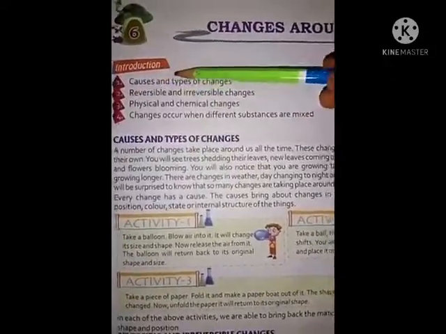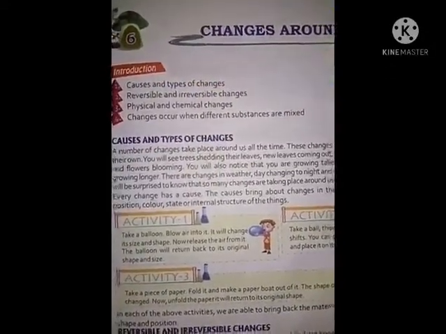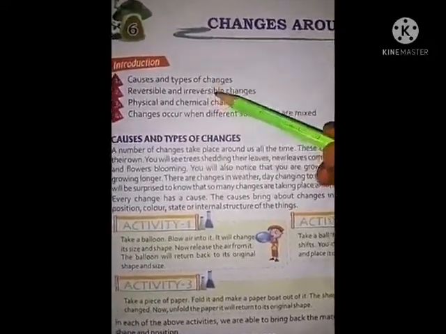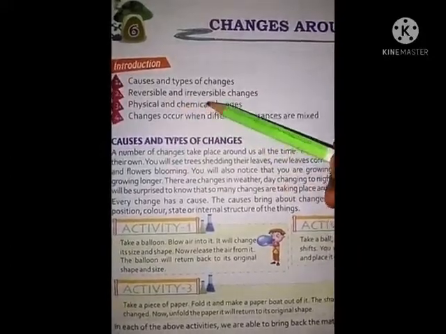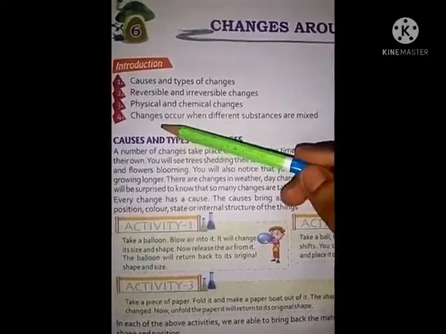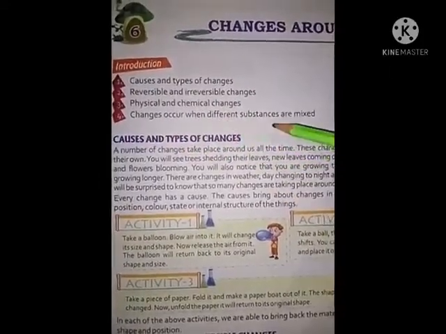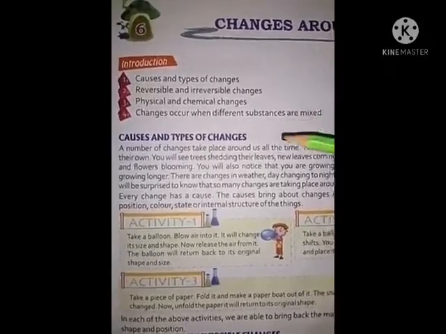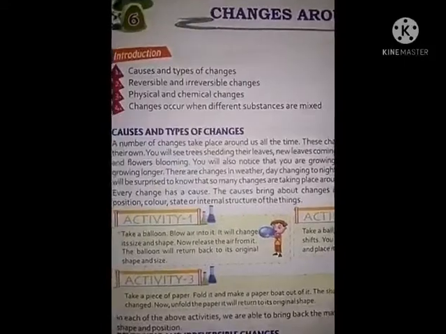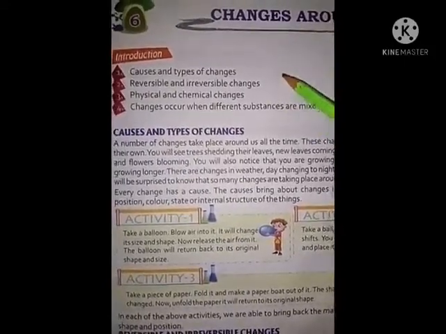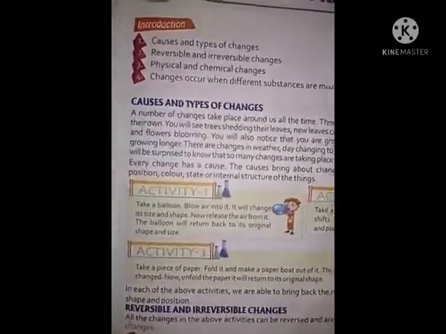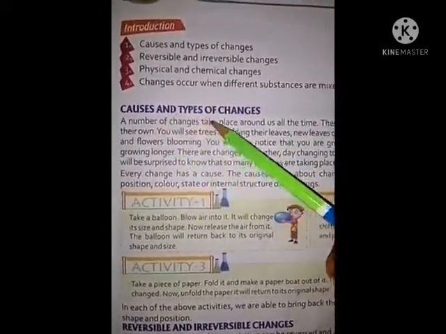Introduction. Number 1, causes and types of changes. Why do these changes occur? What are the causes and also the types of changes? Reversible and irreversible changes. Physical and chemical changes. Changes occur when different substances are mixed. If we mix different types of substances, then what type of changes will occur? We are going to learn all these topics in this chapter. Okay, so let's start. Causes and types of changes.